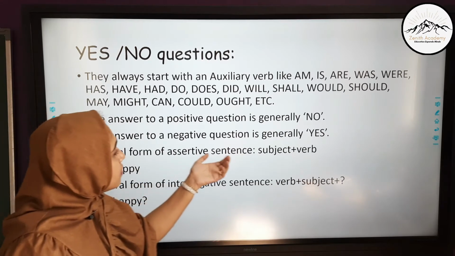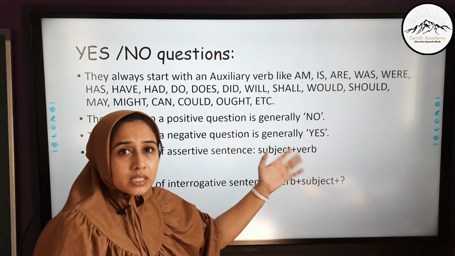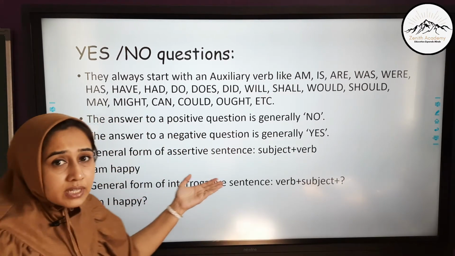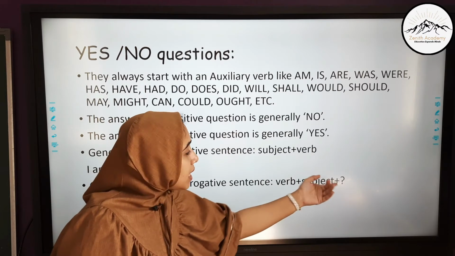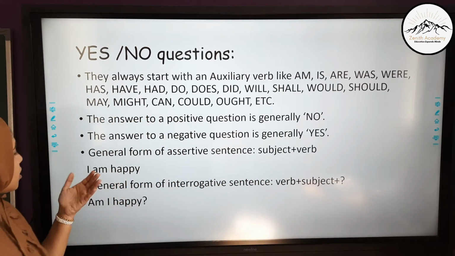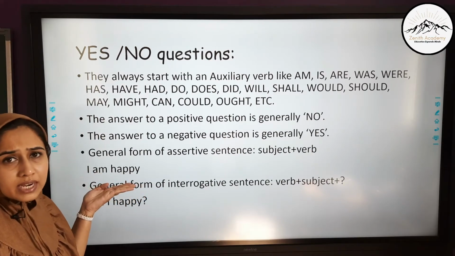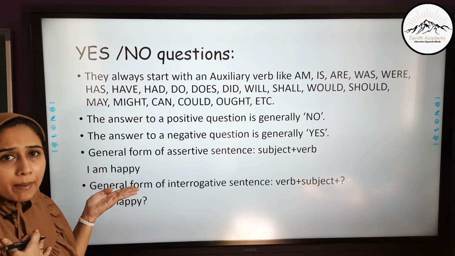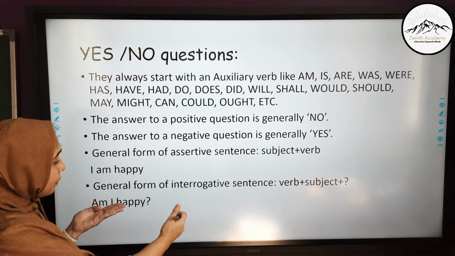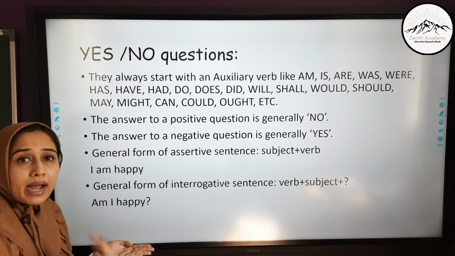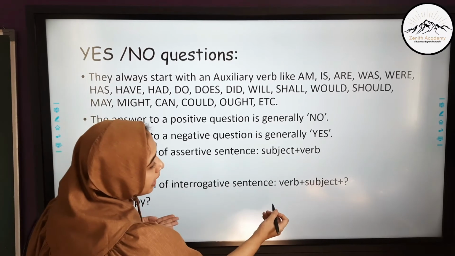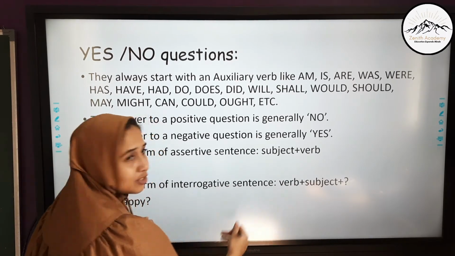General form of the assertive sentence is subject plus verb. Assertive sentence, simple sentence. But general form of an interrogative sentence becomes verb, subject plus question mark. Do not forget the question mark. For example, am I happy? I am happy is the general assertive sentence. It declares that I am happy. But when you transform this general assertive sentence into interrogative sentence, it becomes am I happy? The verb am comes in the first position. That is why the format is verb plus subject plus question mark.